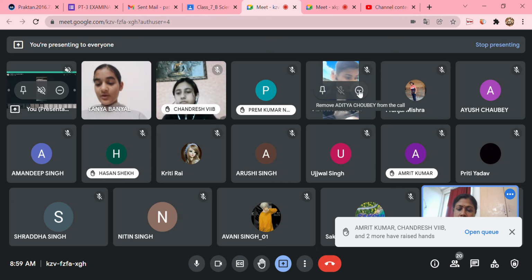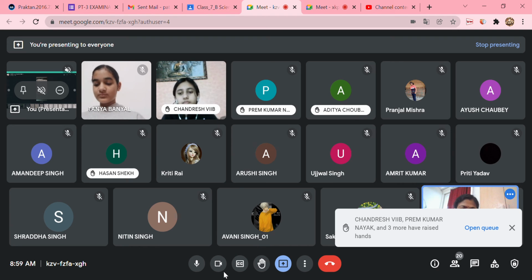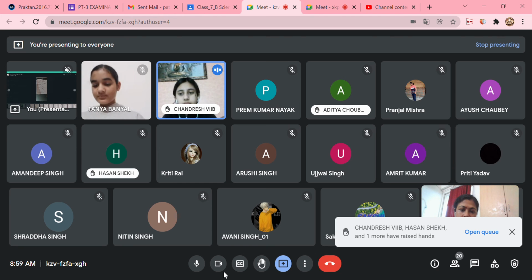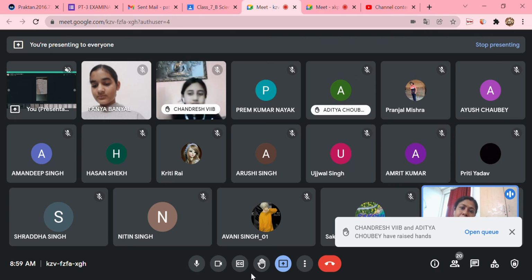What is average speed? Yesterday we have discussed that. Arushi, Aditya Chaube, what is average speed? The total distance traveled by any object divided by the total time taken by the object is called its average speed. Yes.